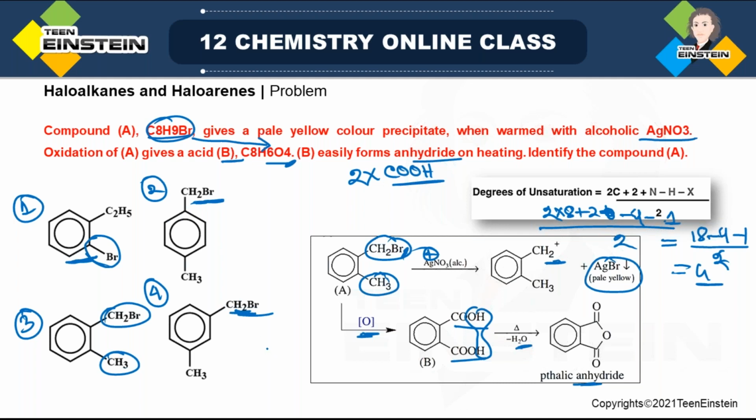But the problem with options 2 and 4 is that one is the meta position and the other is the para position, so anhydride formation is not possible. But in option 3, it is ortho, that is why this will be the correct option.